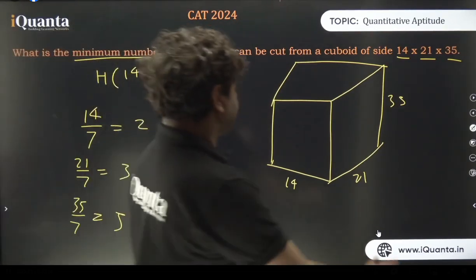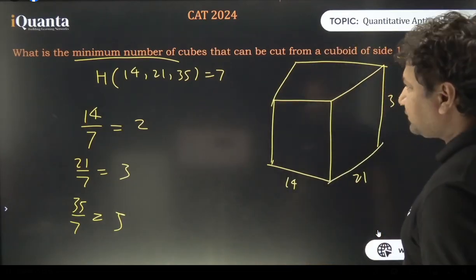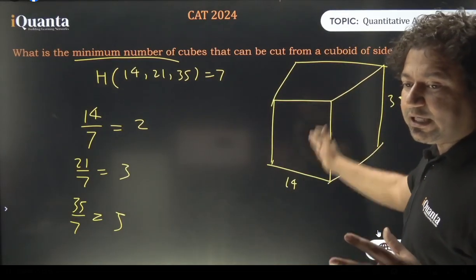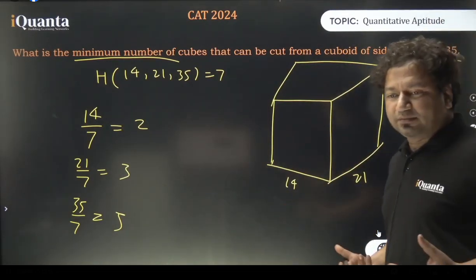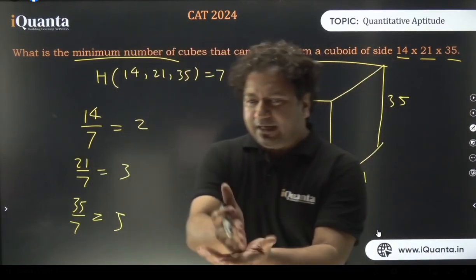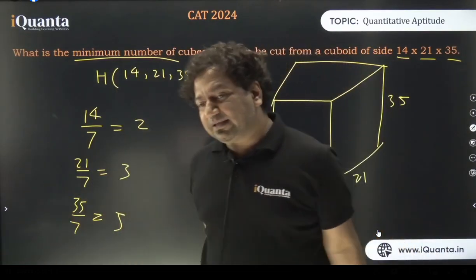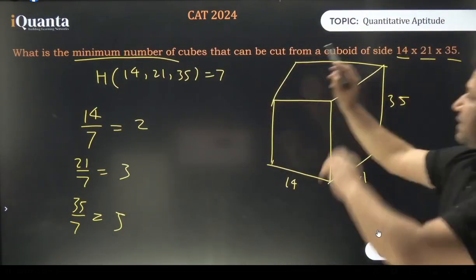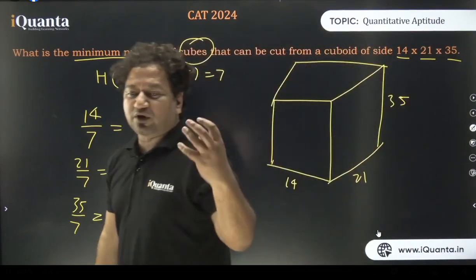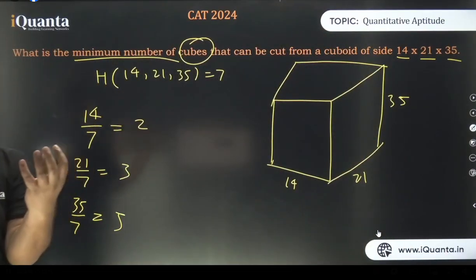Okay, so, what is happening? I want to cut it in such a way that I get the minimum number of cubes. If I want to maximize, I'll cut it at an interval of 1 centimeter, right? I want to minimize, and I need cubes. What are cubes? For cubes, all 3 dimensions are equal, right? All 3 dimensions are equal.